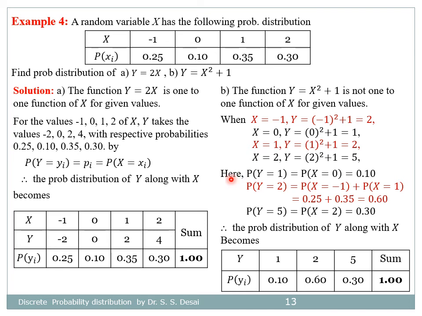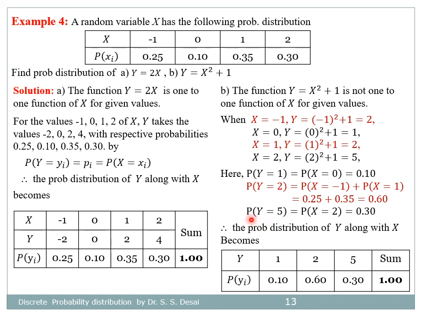And therefore here probability that y is equal to 1 equal to probability that x is equal to 0, that is 0.1, and probability that y is equal to 2 equal to, there are 2 different values of x having the same value of y equal to 2, that is x is equal to minus 1 and x is equal to 1. So probability that x is equal to minus 1 plus probability that x is equal to 1, that is equal to 0.25 plus 0.35, that is equal to 0.60.